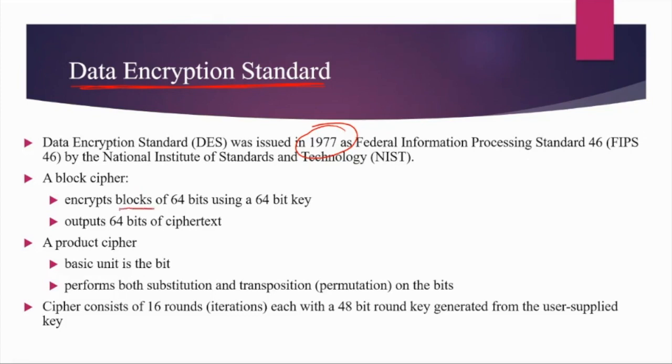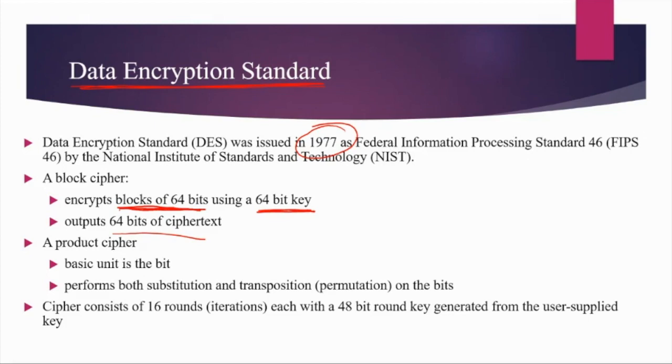It encrypts the entire block of 64 bits, and the key used by DES is also 64 bits. So a 64-bit block is encrypted by a 64-bit key, and obviously, as we discussed, the output is also 64-bit cipher text. The entire message is divided into 64-bit blocks, and then the algorithm is applied on blocks.